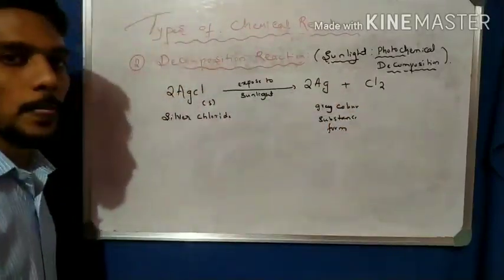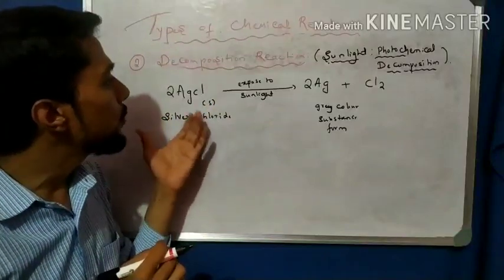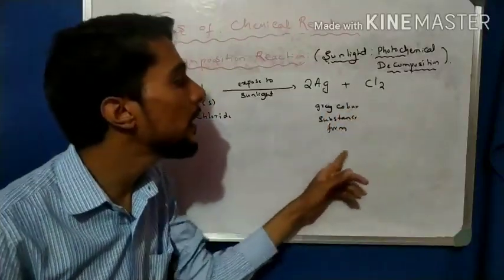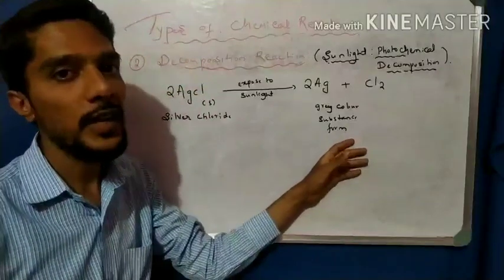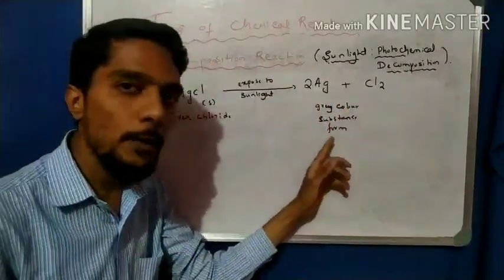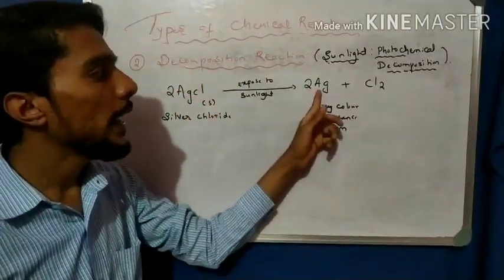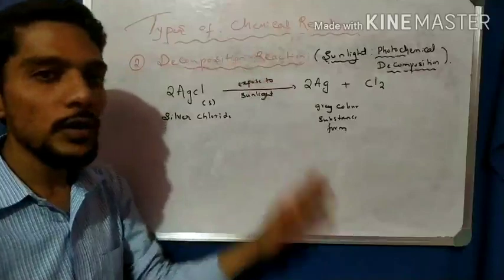Okay, it is balanced. Very important: during the decomposition of silver chloride, why is the gray color substance formed? That is a very important question. The gray color is formed because AgCl is decomposed into Ag and Cl2 in the presence of sunlight.